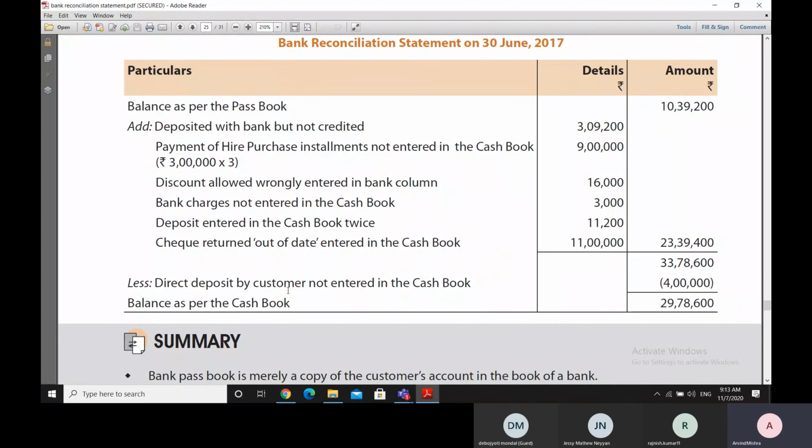Then there is one entry of direct deposit by customer, which is not entered in the cash book. So the customer has deposited this 4 lakh rupees in our bank, and therefore the bank balance has gone up by this amount, but the cash book balance is lesser by this amount, and therefore while moving from bank to cash, we will deduct an amount of 4 lakh. This is minus 4 lakh, we write it in bracket form. We get a figure of 29,78,600, which is the balance as per the cash book. So that is how the reconciliation has been completed.